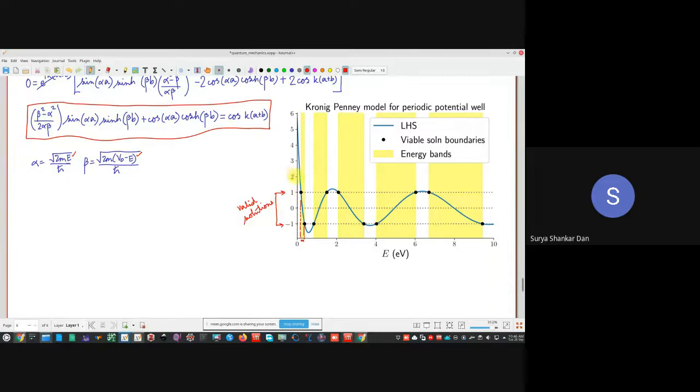Okay? क्योंकि इसके बाद देखो, this blue line is crossing this -1. Again, it enters this -1 zone over here, and here the possible solution can exist, and then finally it again comes out over here. So that means this is again a possible solution. Okay, so that means the particles can have energies between this region. Okay, again the left hand side goes outside +1 boundary and again enters +1 over here and goes out of -1 over here. So that means again the same thing.